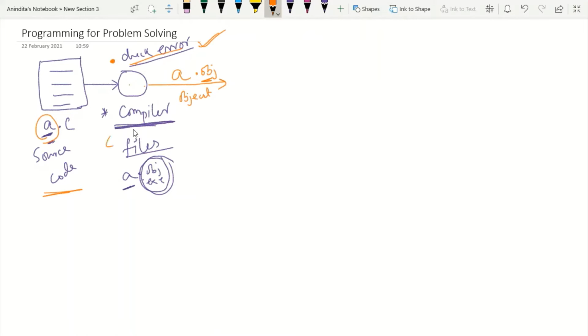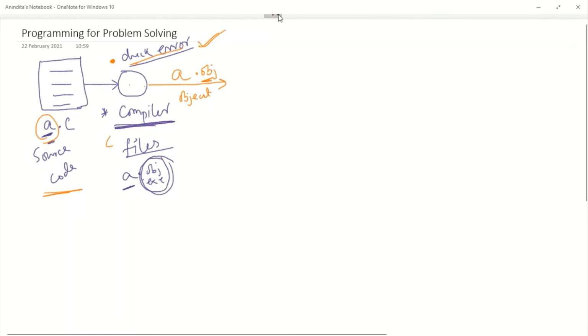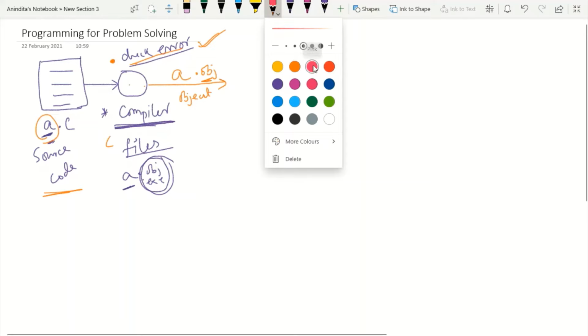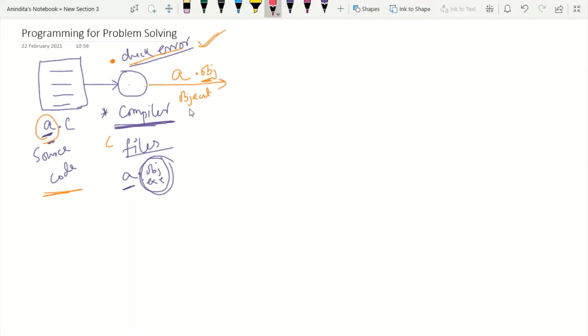So now the source code is converted to the object file. Up to this, it is your first step. But the problem is that this object file is not executable, meaning from this object file I will not be able to see the output.